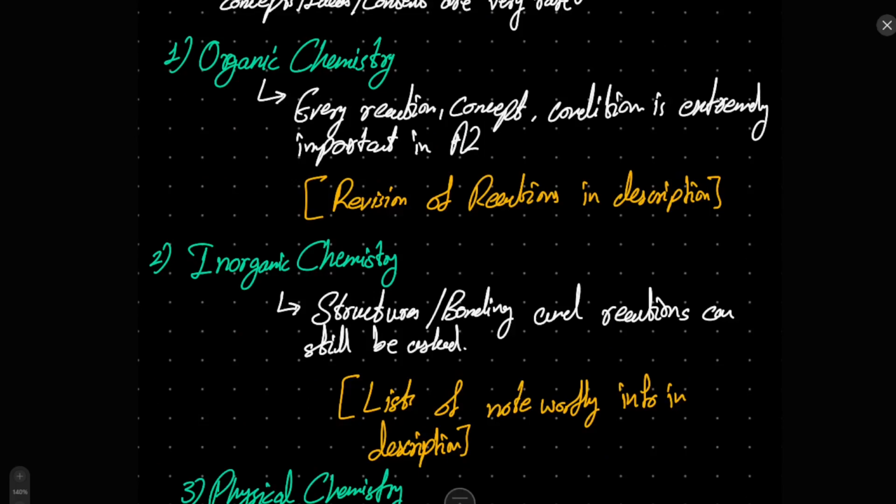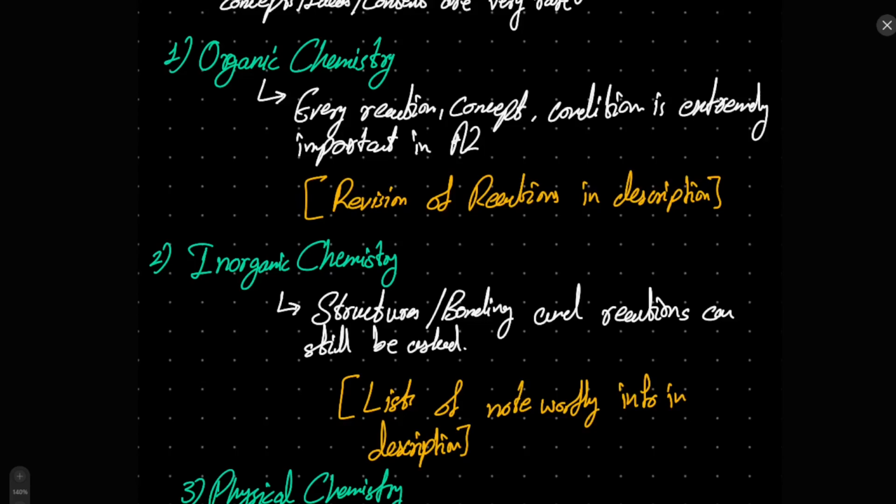For organic chemistry, you will need to do everything. All right. For organic chemistry, every single concept is very important because every single condition is coming into A2 as well. The methodologies, the analysis, the organic paths that you need to take, or the mechanisms that you need to create, all of that comes from AS as well.